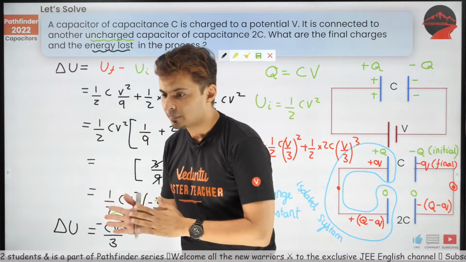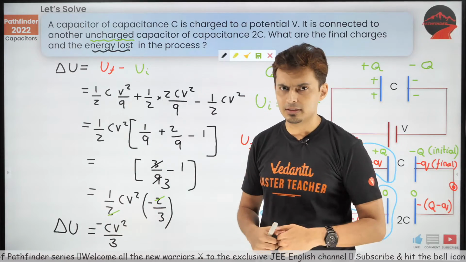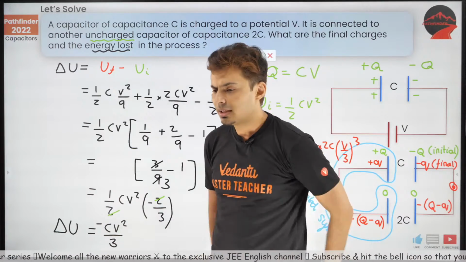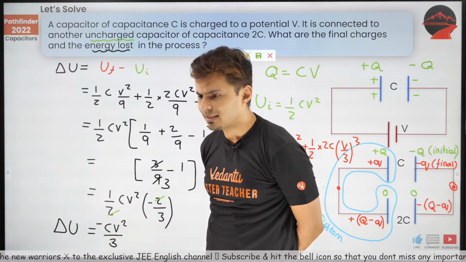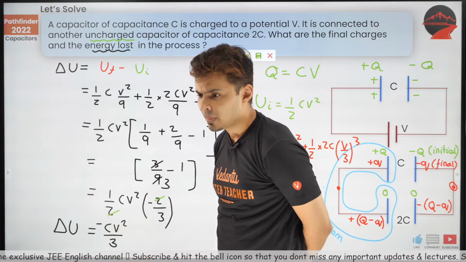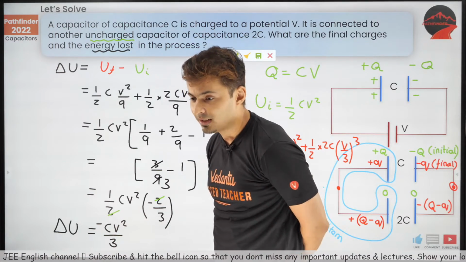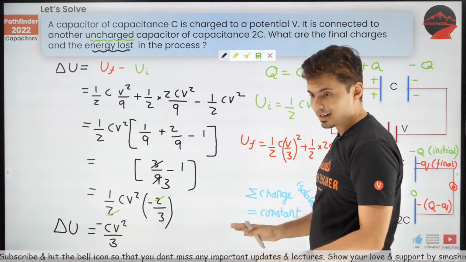Okay, cool. So Catherine, why don't you put up your comments after the video? I will make sure that somebody replies to that later on. Yes, yes. Oh, why is it CV? It's CV square by 3 only. It's not CV, guys. It's CV square by 3. Oh, I'm not energetic? No, Vijay Kumar, I'm very energetic. It's a big problem, so I have to explain it step by step.